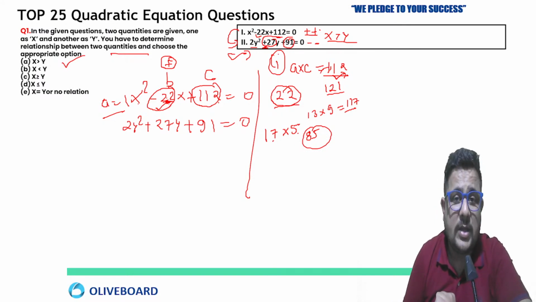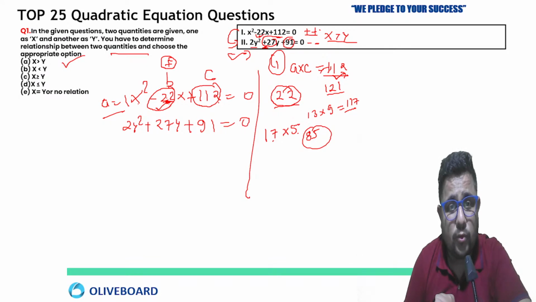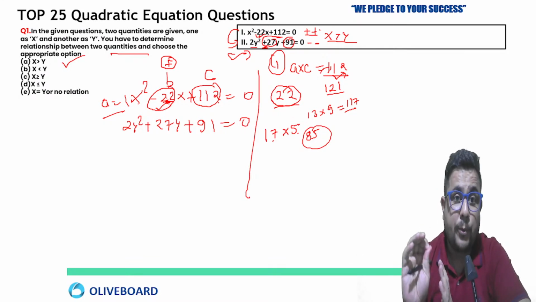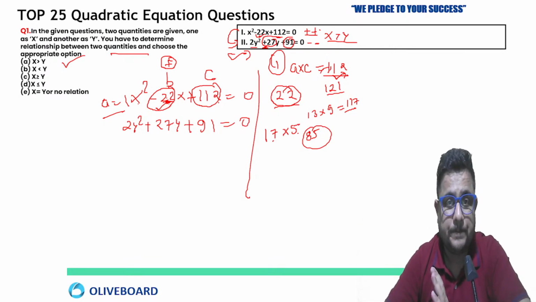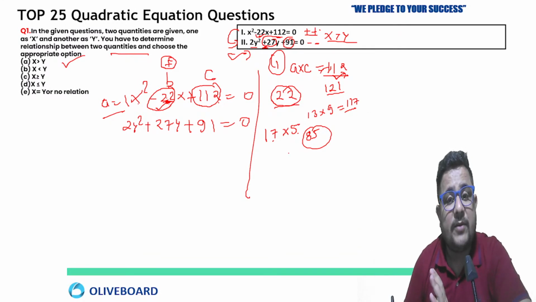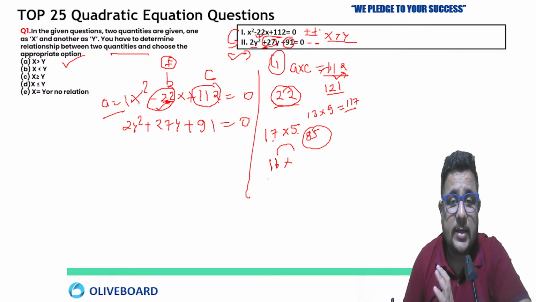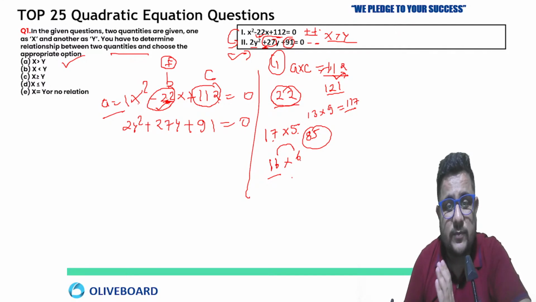So can we take the factors of this 22x? That is also very, very important. That's why I put it up here. 15 multiply 7 also you can apply. 16 multiply 6, you just need to break 16 plus 6. Now 16 multiply 6 will give you what? 96.